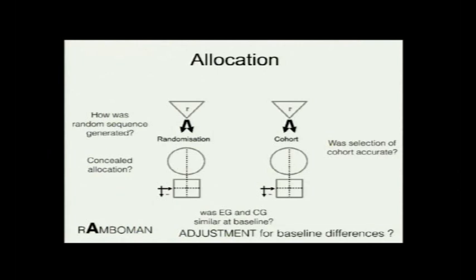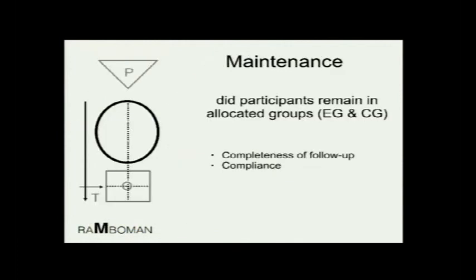Let's call it EG because that's what Rod Jackson, in the GATE, calls it, and it's very easy to understand, EG versus CG. Now, are EG and CG similar at baseline? That's your question. If you have randomized the group properly, then obviously they are going to be similar at baseline. And if there are baseline differences, has adjustment been made?